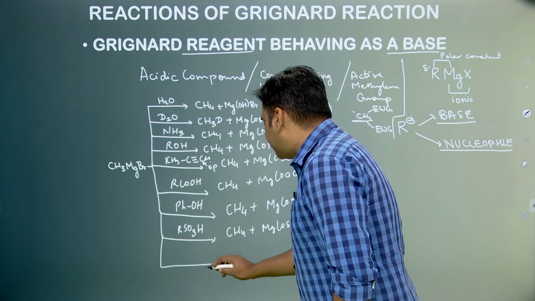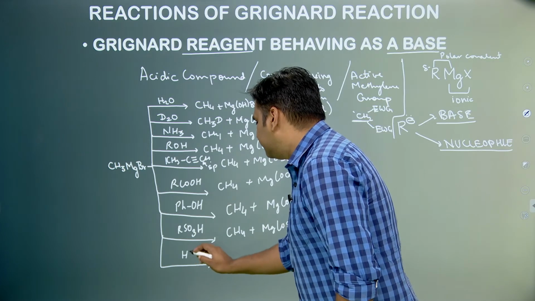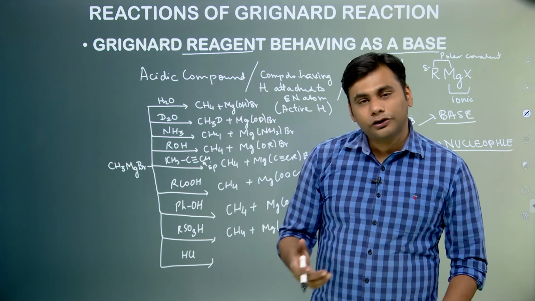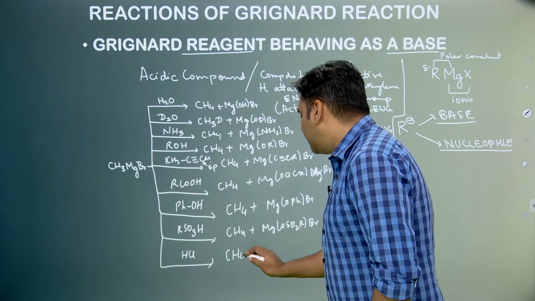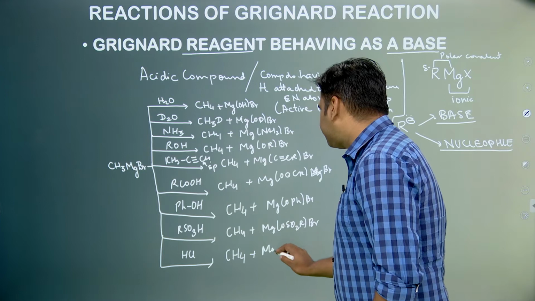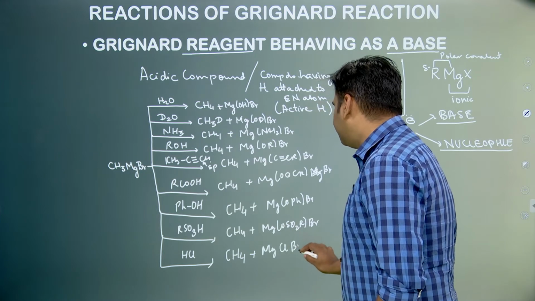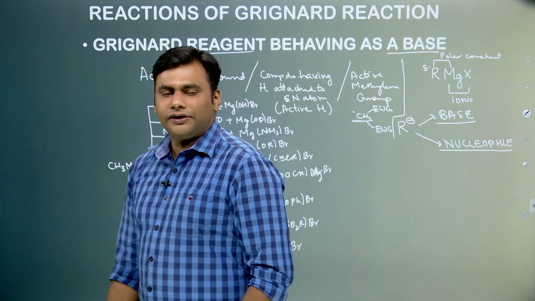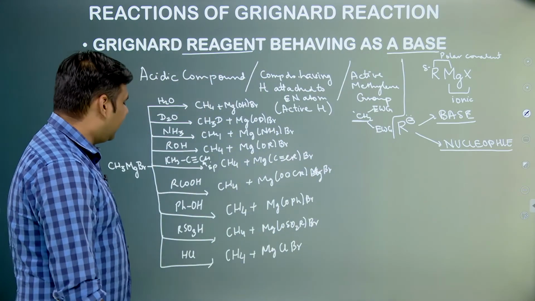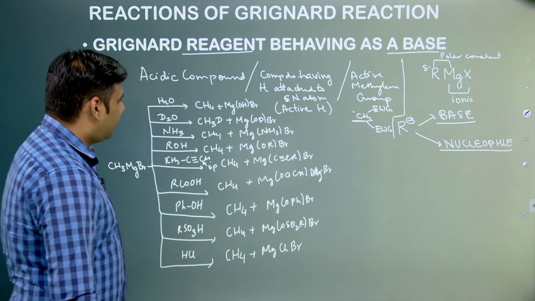Suppose you take say HCl. Inorganic acids we know are stronger acids than organic acids, so H plus is released and in this case it will form methane plus MgClBr. So these are some acid base reactions in which the Grignard reagent behaves as a base.